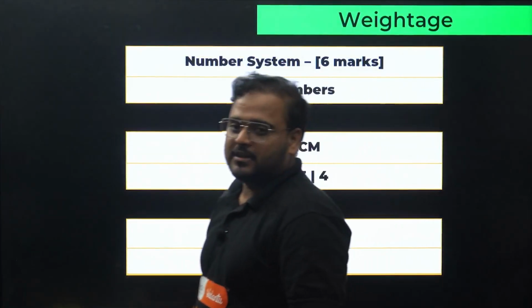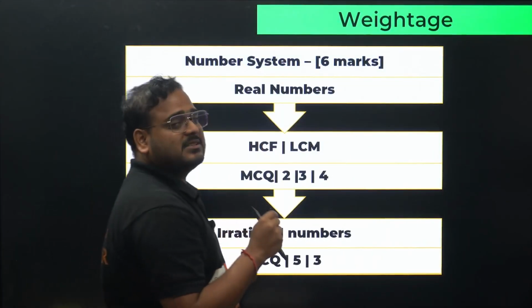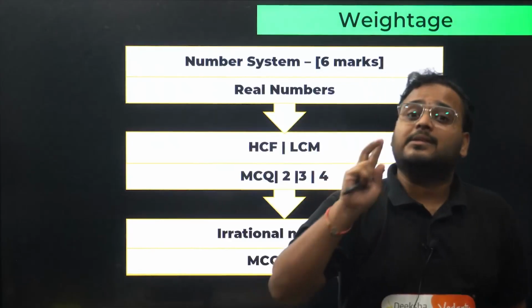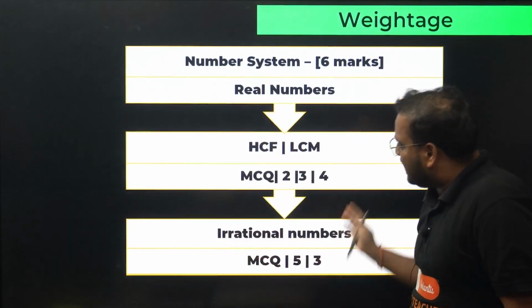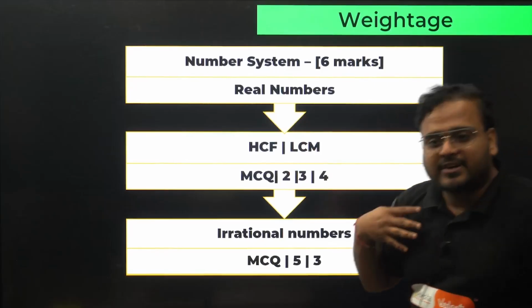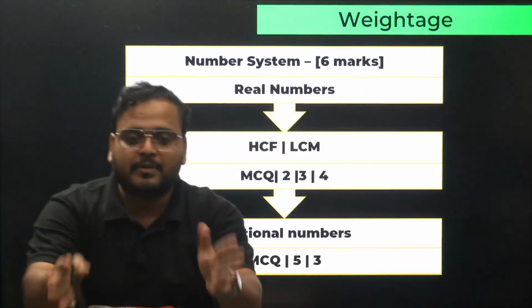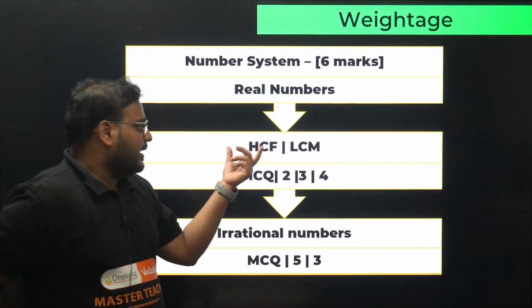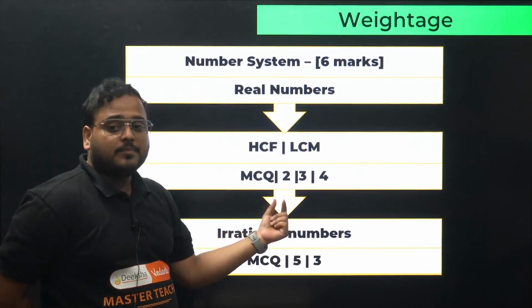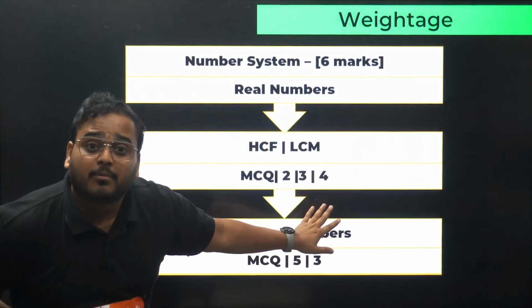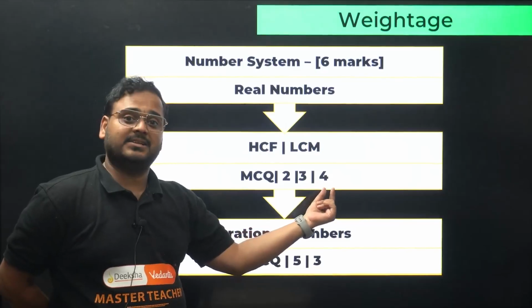Okay, now weightage part. As I said, number system 6 marks. Unit name is number system. 6 marks is coming. Now from this is again nothing. There's nothing given like this. I have done my own analysis. I went through your PYQs and understood that in the category of HCF LCM, they can ask you either MCQ, they can ask you 2 marker, sometimes 3 markers, the word problems, and the 4 marker case studies.